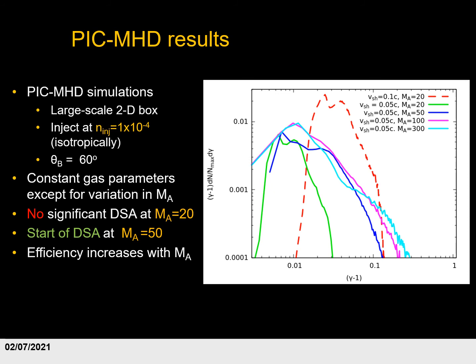If we make the Alfvénic Mach number even higher, 100, the purple line, 300, the light blue line, we see that the high energy tail starts to extend further and further to high energy. And at 300, we even begin to see a plateau between gamma minus 1 being approximately 0.04 and 0.1. This indicates that the diffusive shock acceleration is beginning to become efficient.